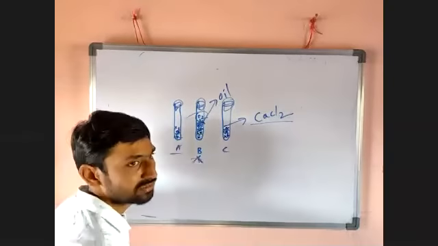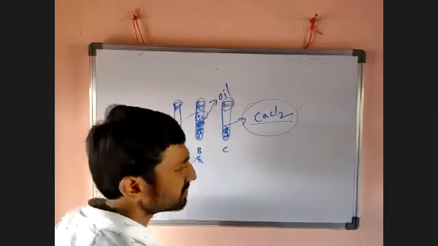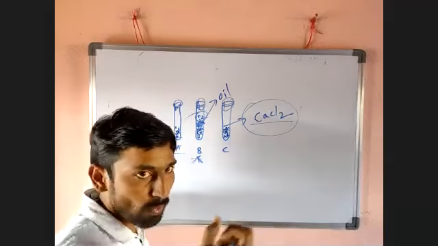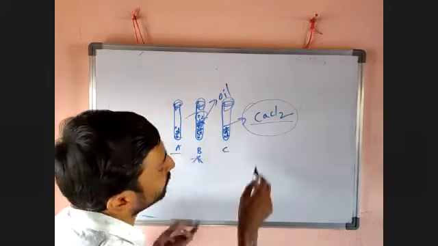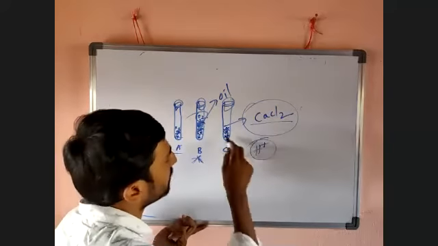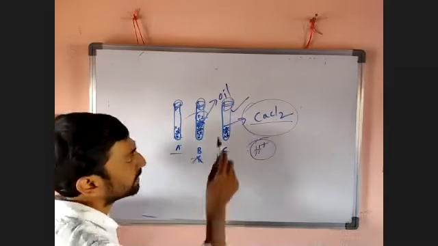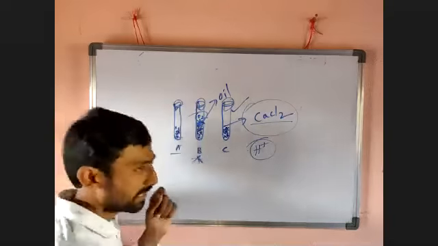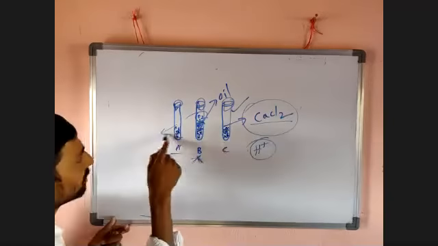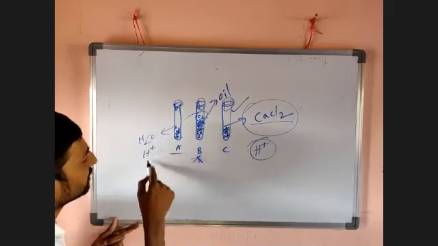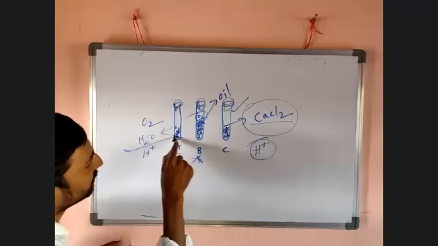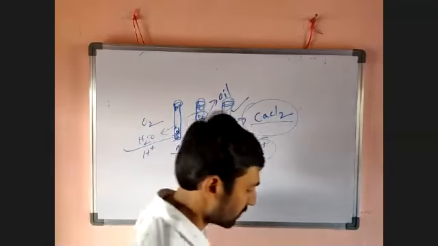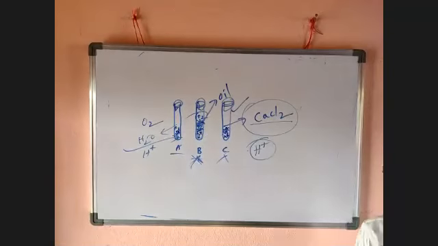Now what happens here? CaCl2 can absorb moisture, so due to absence of H+, the iron pieces in these test tubes are not involved in rusting. But here, A is directly exposed to the atmosphere. Free supply of water is there, free supply of H+ is there, free supply of oxygen is there. That's why test tube A is readily involved in rusting, but B is not, C is not. This is the rusting phenomenon and also the corrosion phenomenon, guys.